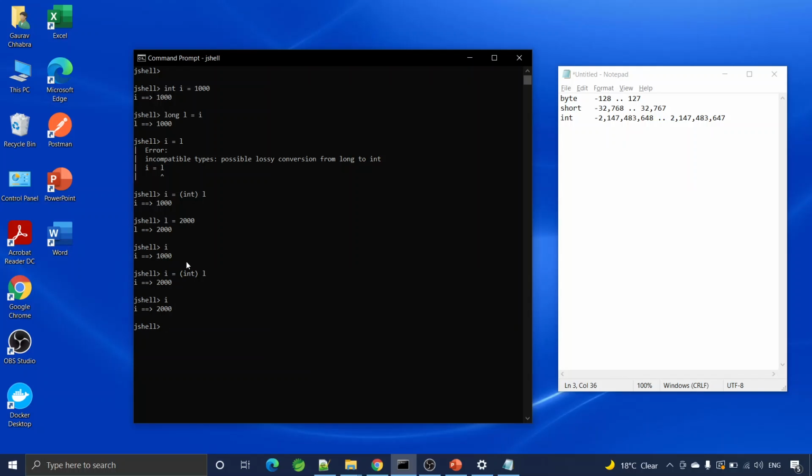So this is the concept of typecasting. So I can cast types to assign variables having higher ranges to variables having lower ranges.